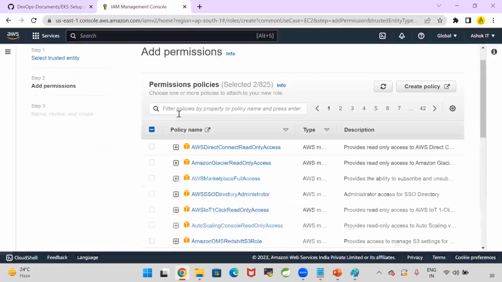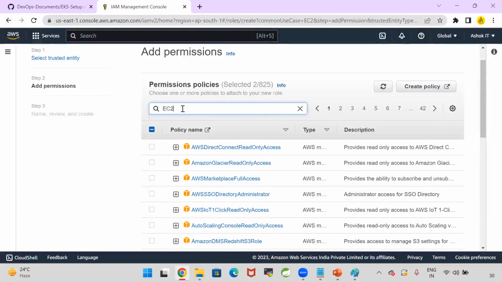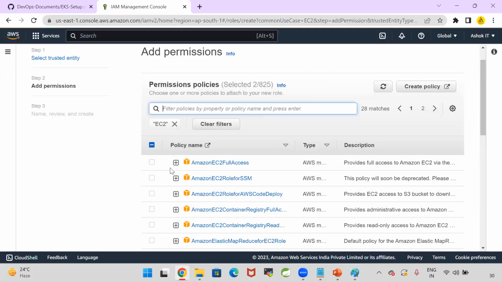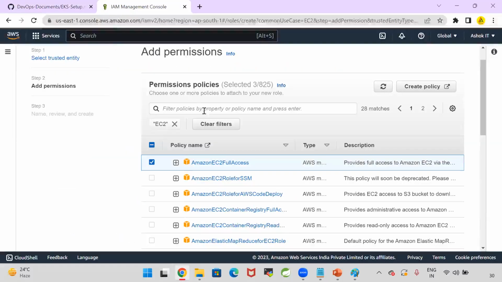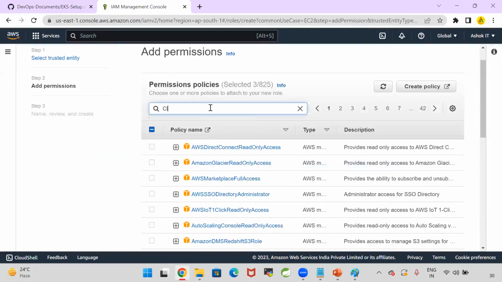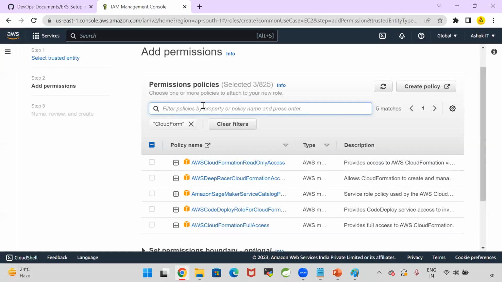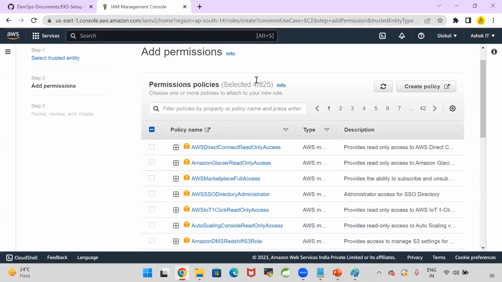Then EC2 full access. Okay, Amazon EC2 full access. Then after Amazon EC2 full access, CloudFormation full access. Now let's type CloudFormation full access. Then clear the filter. I selected 4